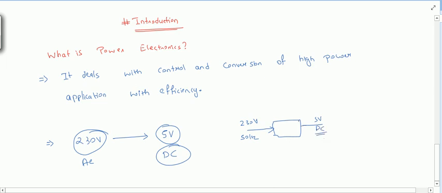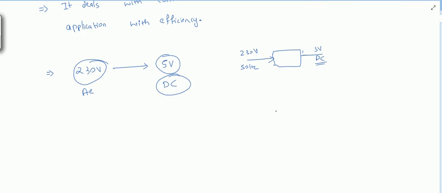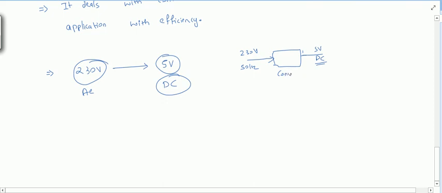So the circuit present in the charger is basically a power electronic converter that converts AC supply to DC.